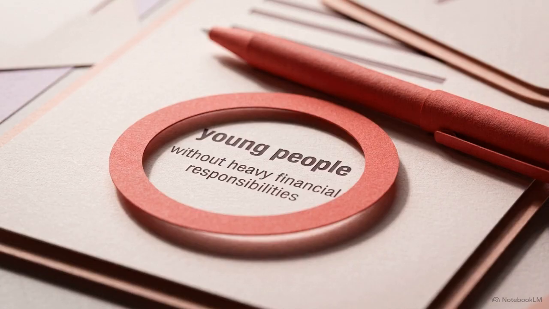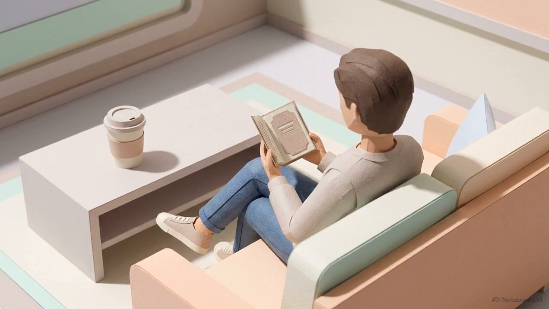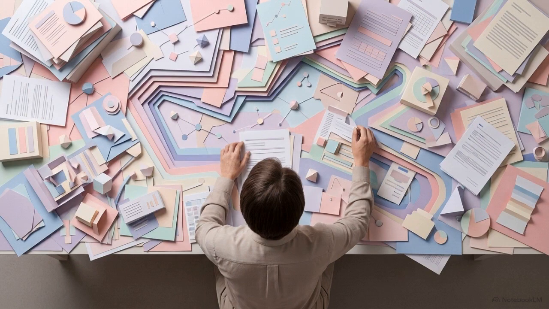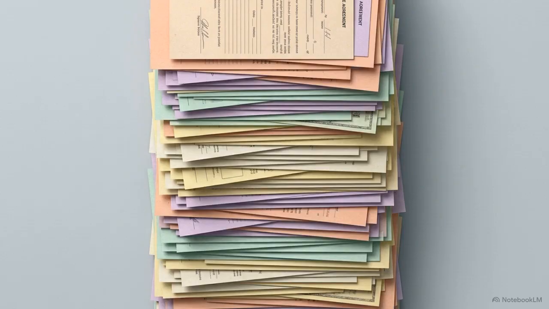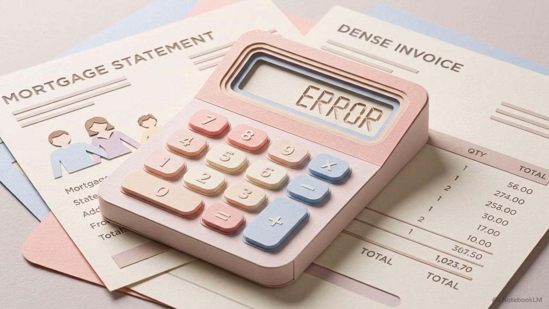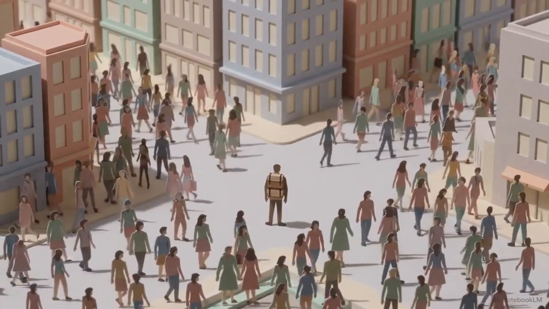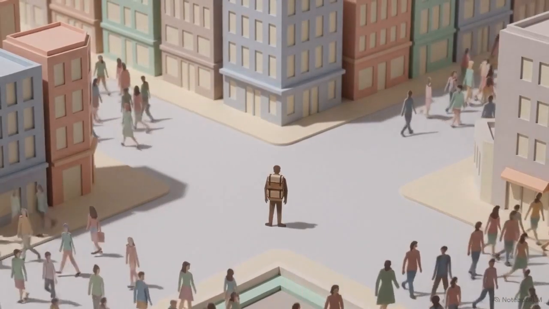Toward the end of that second paragraph, the text deliberately shifts away from universal claims and begins specific demographic targeting. It defines the specific demographic required for temporary work to actually be viable: individuals who lack heavy financial responsibilities. The explicit inclusion of young people serves as the primary data point for this demographic constraint. This introduces an exclusionary logic. By defining who can afford this, the text makes the arrangement mathematically impractical for the broader population. Limiting the viability of the counterargument to such a highly specific demographic inherently weakens it, perfectly preparing the system for the upcoming refutation phase.